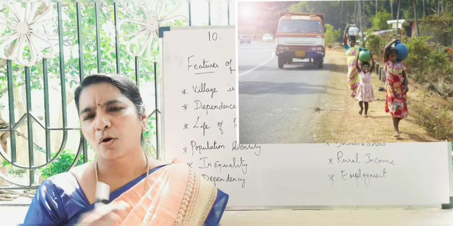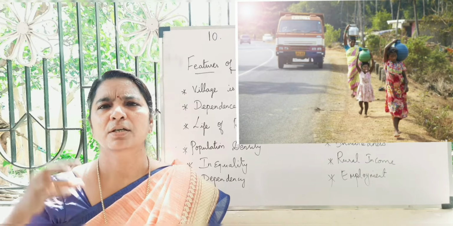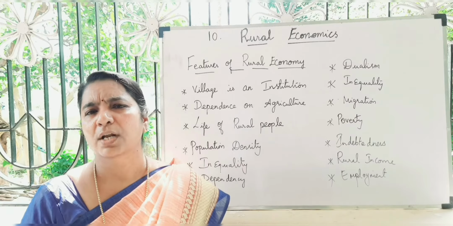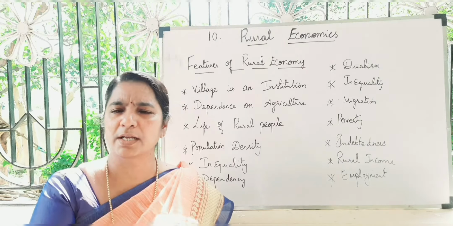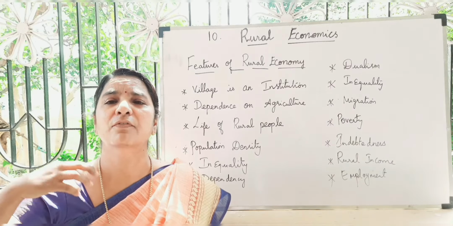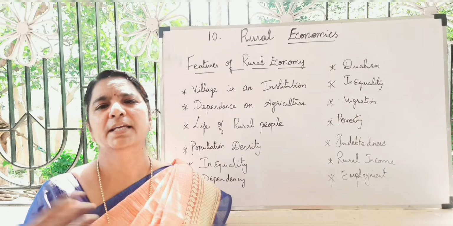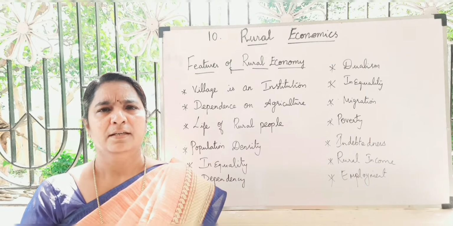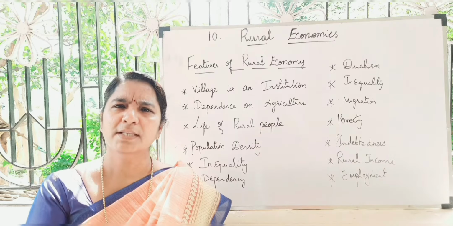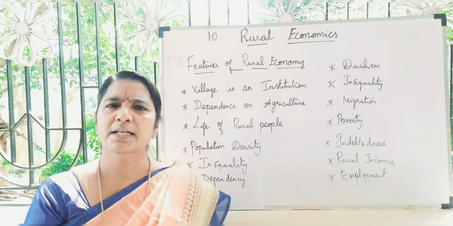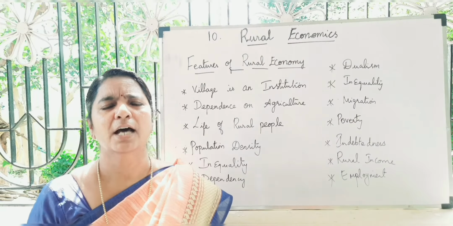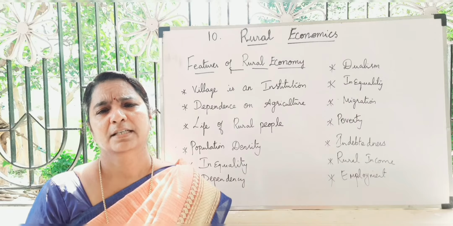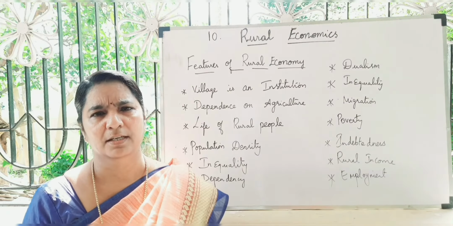To avoid all this, they go from rural area to urban area in search of employment and also for higher education. So this is called double poisoning. That means on one side villages are left empty, and on the other side urban areas are congested.